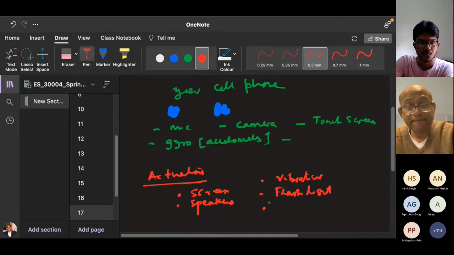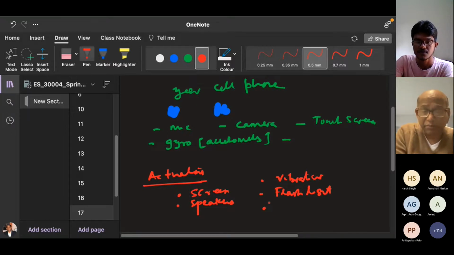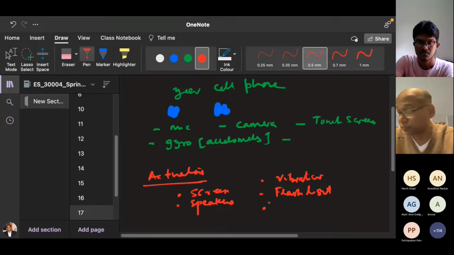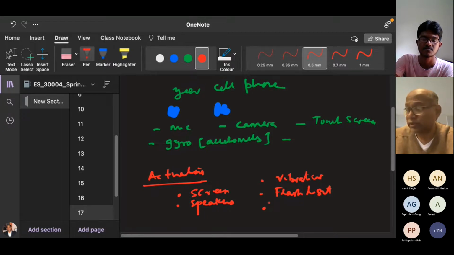So all of you have to write your cell phone model. So your homework number 2 is sensors and actuators on your cell phone. If you can write code on your cell phone, this will become one of the best embedded computers for you, if you know how to code your cell phone, like in Android or iOS. So that is homework number 2.